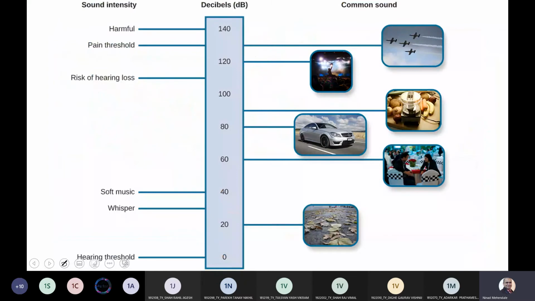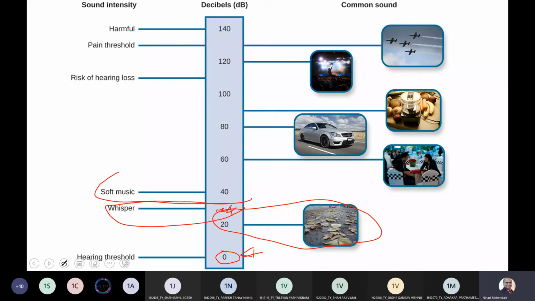So let us understand how these decibels and sounds are actually related. The hearing threshold is at 0 dB. So 1 picowatt is what we said. Then there comes the sound of leaves. Leaves create a sound of 20 dB. Somewhere between 20 to 40, around 24, there are whispers. Then soft music like a violin or any string instrument played at 3 meters away from you has a level of